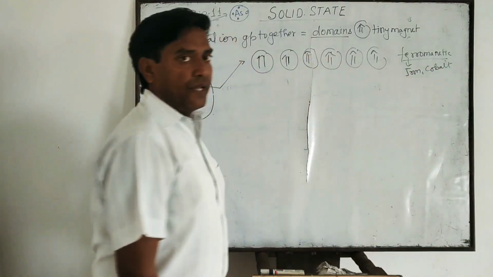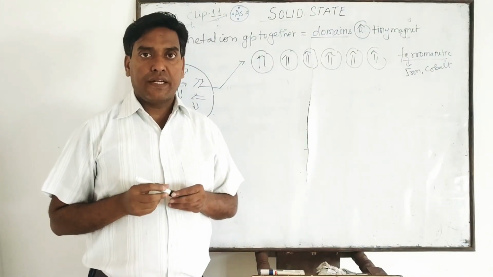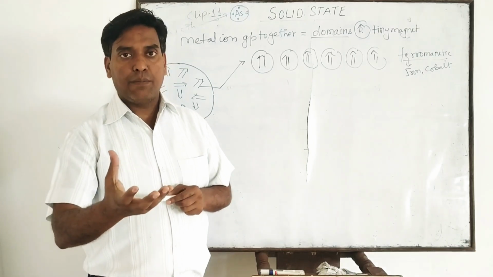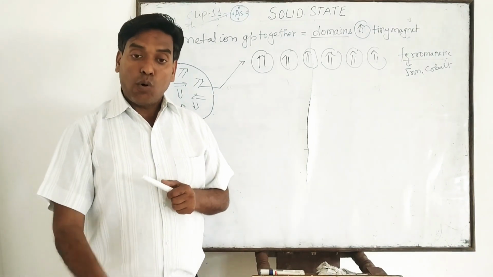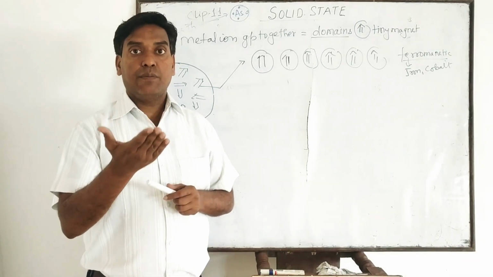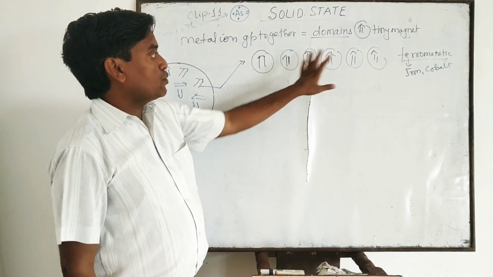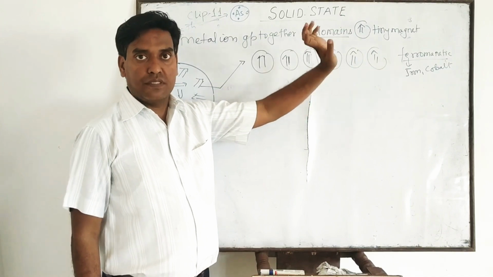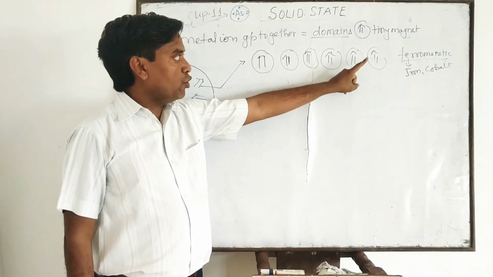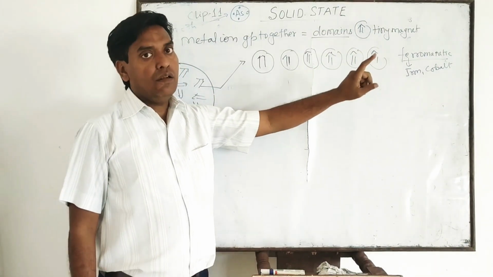What did we say? When this unmagnetized piece of metal is placed in a magnetic field, and all the domains are arranged in such a manner that they spin in the direction of the magnetic field, then it is known as ferromagnetic substance. Clear? And the examples of ferromagnetic substance are iron and cobalt.